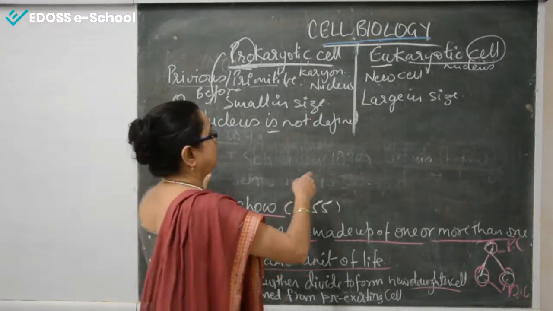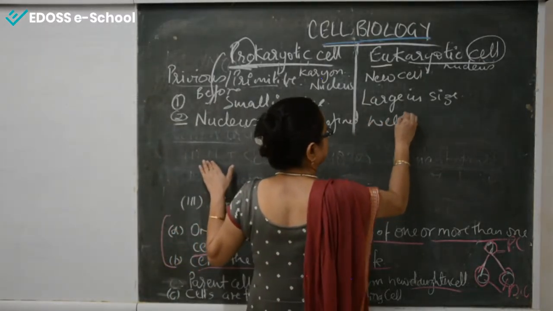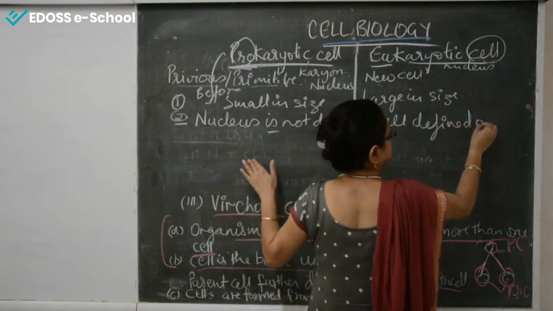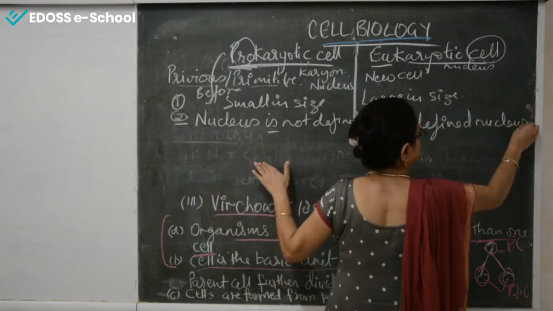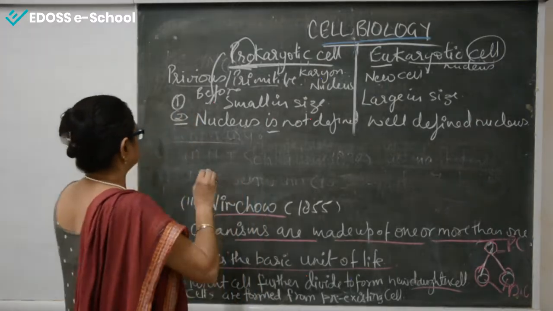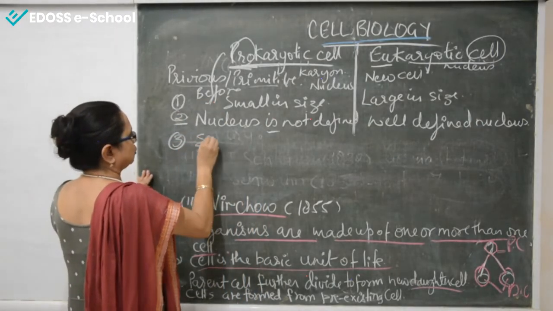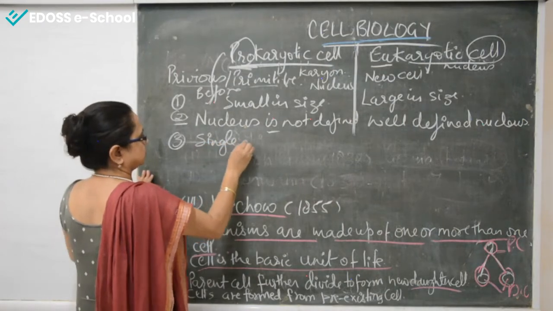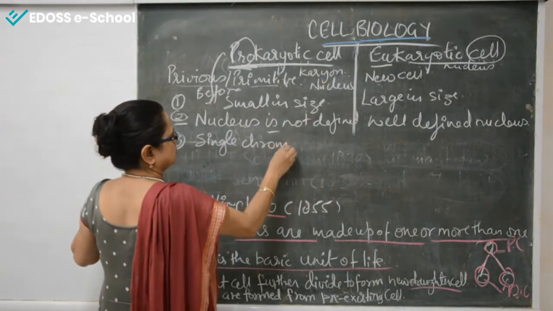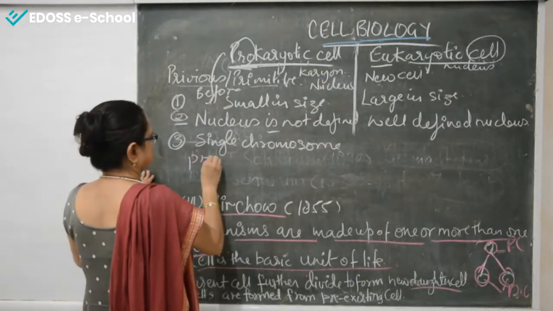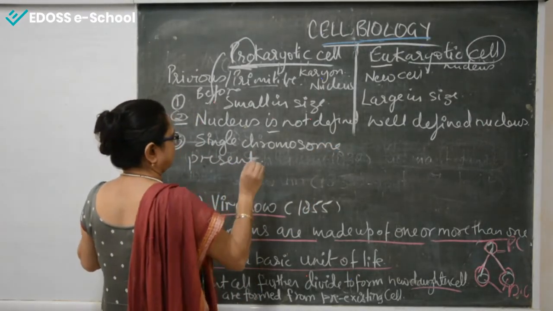On the other hand, in eukaryotic cells a well-defined nucleus is there. Then the third point: in prokaryotic cells, a single chromosome is present. And what is a chromosome? It is genetic material.